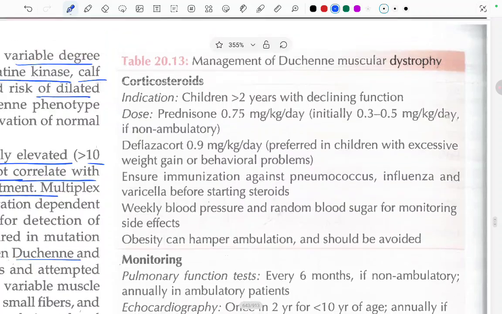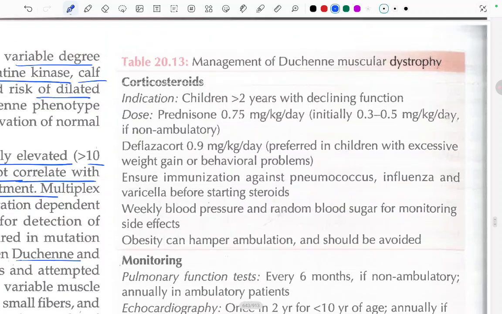This is about the management of Duchenne muscular dystrophy. So, corticosteroids are given. What is the indication of using corticosteroids in DMD? Children more than 2 years of age with declining function. The dose of prednisolone is 0.75 mg per kg per day, initially 0.3 to 0.45 mg if non-ambulatory. So this was the dose of prednisolone.